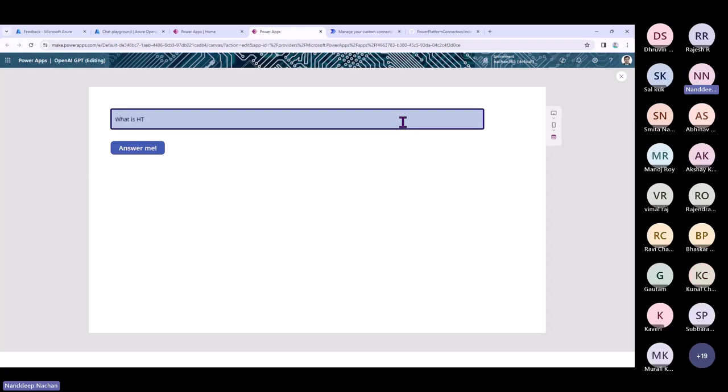I will ask him, what is HTML? The correct answer would be to say the full form of HTML, but see, it is not giving you the correct answer, right? This is a behavior that we have baked into this app, or into this OpenAI model. So maybe let's try it one more time. Probably we are going to get some other answer as well.